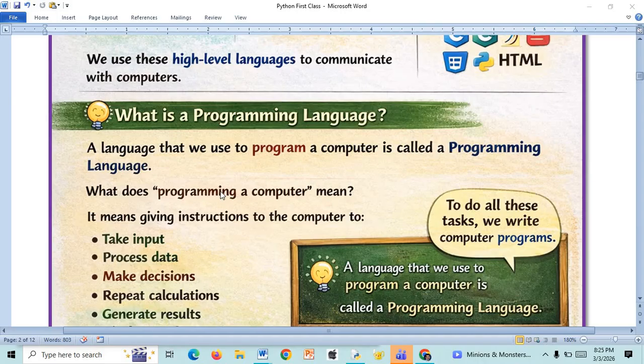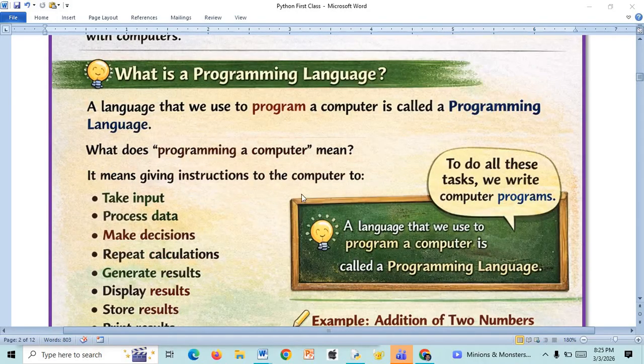What does programming a computer mean? It means we write one program, and that program is going to do something. That program may take input from the user and process it to give us the desired result, and we give some instructions for taking input, and we give instructions for processing. We write some instructions to take certain decisions by using if else, nested if, elif ladder and everything.